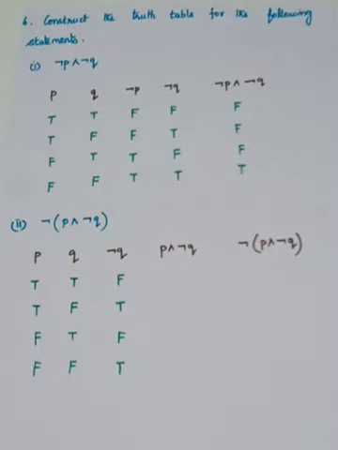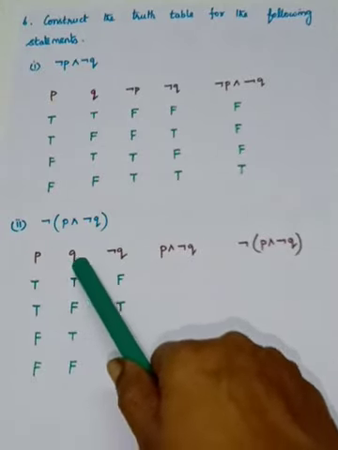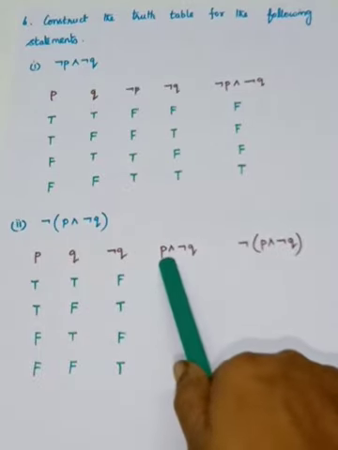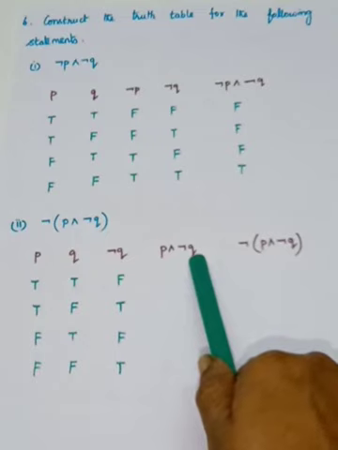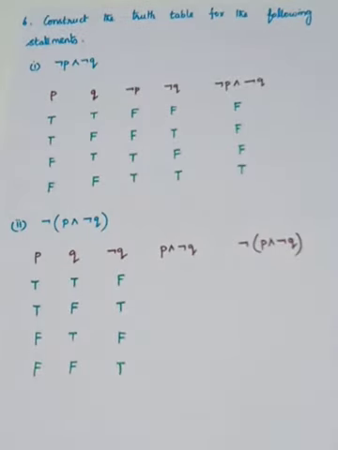Okay, coming to the second one. The question given to us is negation of (P and negation Q). The brackets are very, very important. So for that we have to write only two simple statements, P and Q. What is needed? Negation Q is needed. Next you have to write P and negation Q. So the last one is the negation of this P and negation Q.